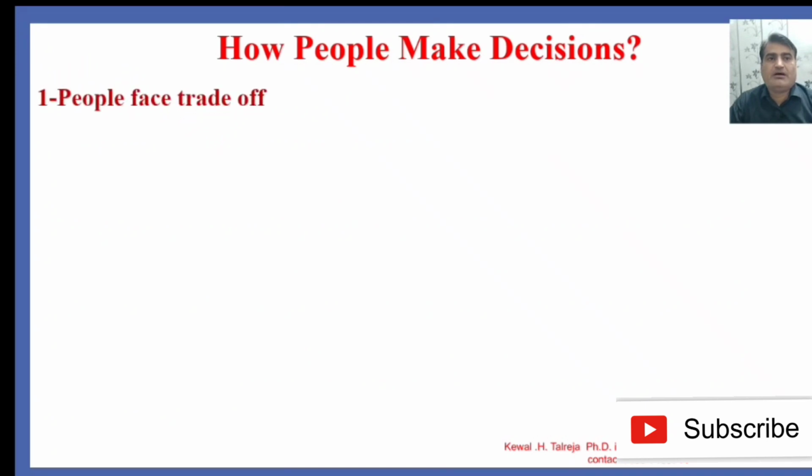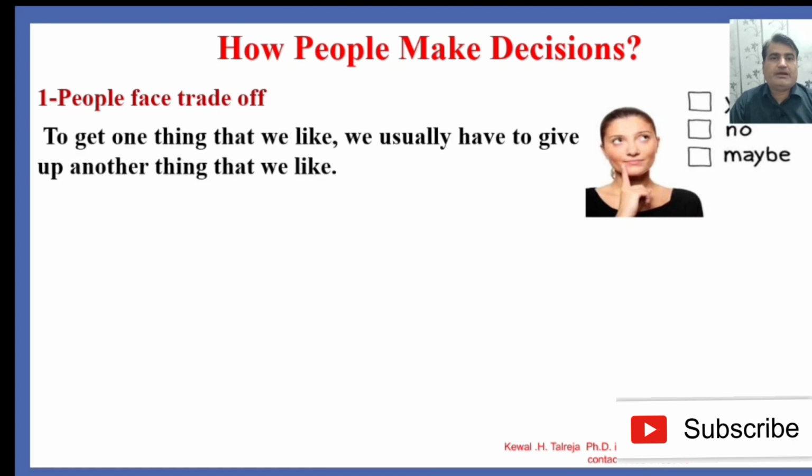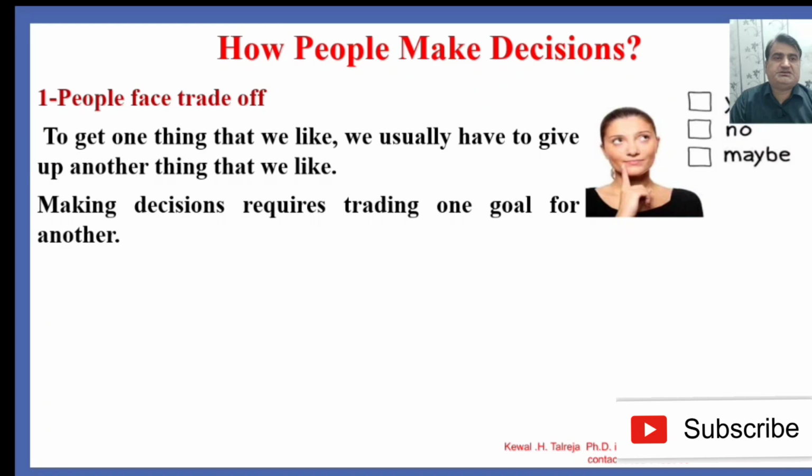First of all, how people make decisions. The first rule in economics is that people face trade-offs. As we know, economics is the study of how to use scarce resources to satisfy unlimited wants. So people have to face choices. To get one thing we like, usually we have to give up another thing that we like. It means making decisions requires trading one goal for another.